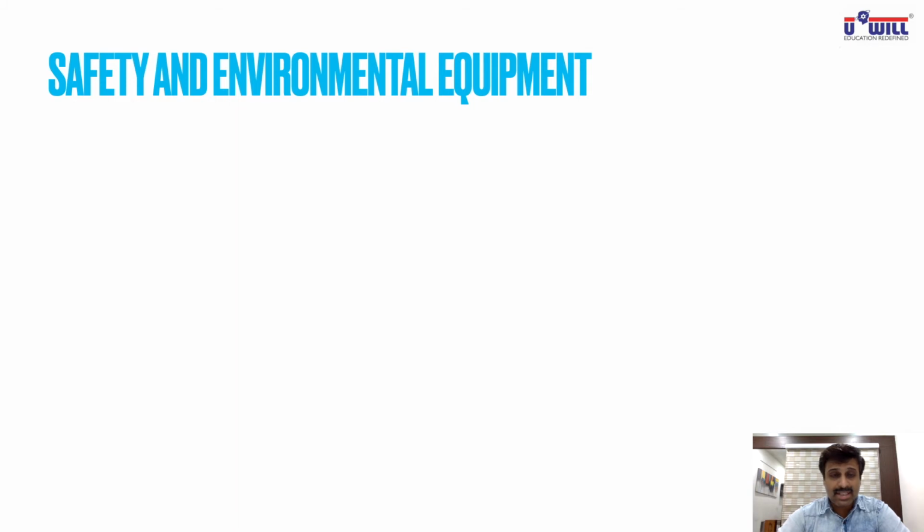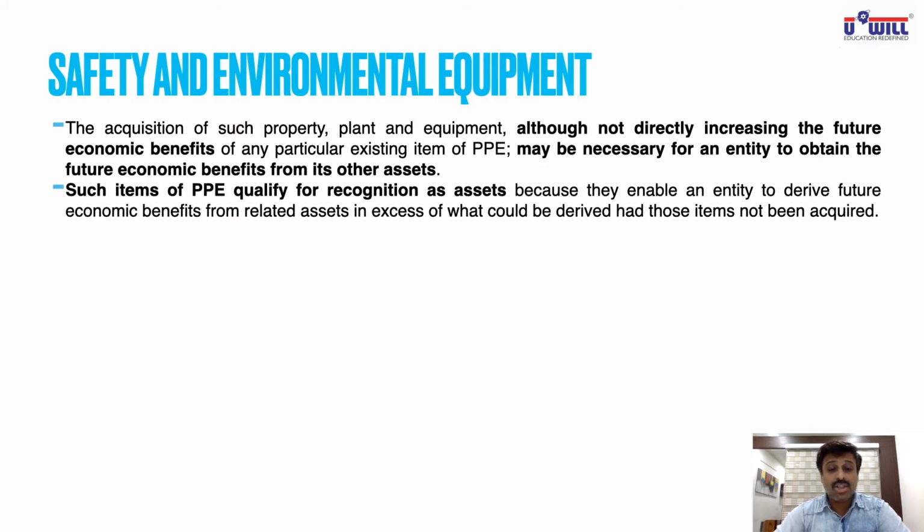We'll see it with some more examples over here. The acquisition of such property, plant and equipment, although not directly increasing the future economic benefits of any particular existing item of PPE, may be necessary for an entity to obtain the future economic benefits from its other assets. So directly that helmet is not producing goods, but without its use also, you cannot produce the coal from the mines.